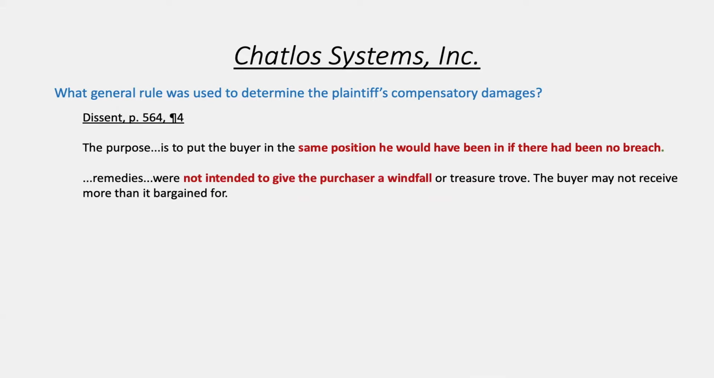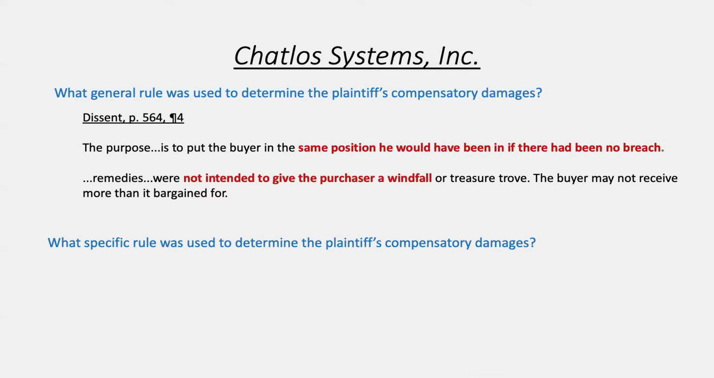And so this general rule is exactly the same as the general rule we discussed for tort compensatory damages, as well as Restatement compensatory damages, which is expectancy and reliance, putting the person back in the position they would have been in if the contract had never been created or had never been breached. So benefit of the bargain, but not giving them more than they've actually lost. So it's the same general rule that we're applying for UCC damages.